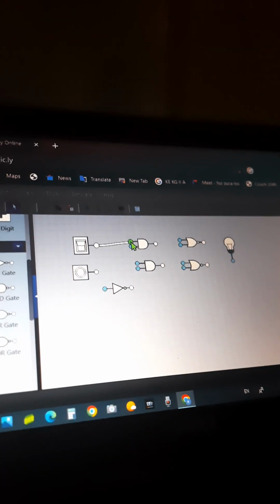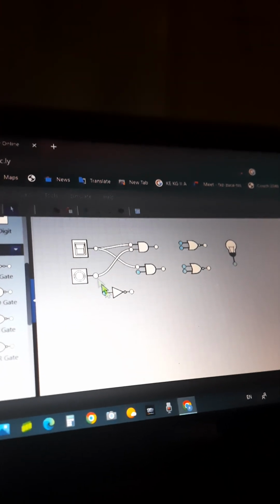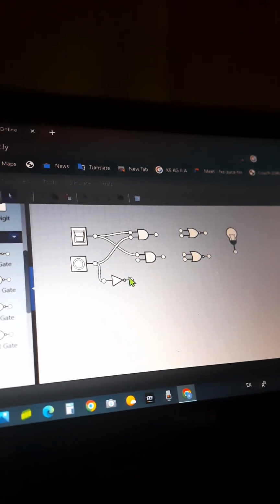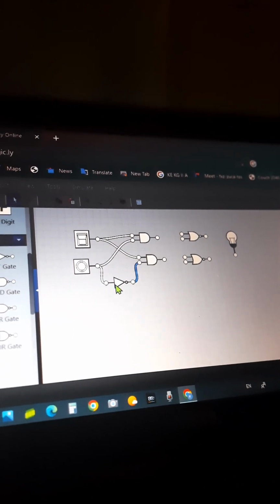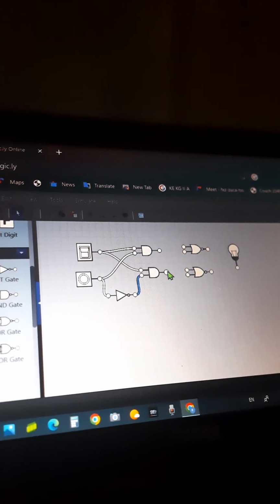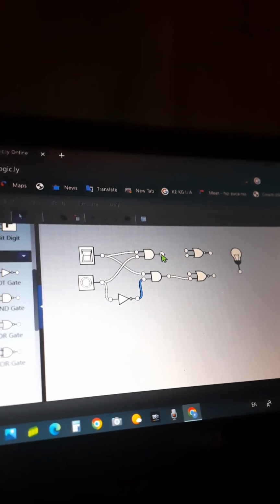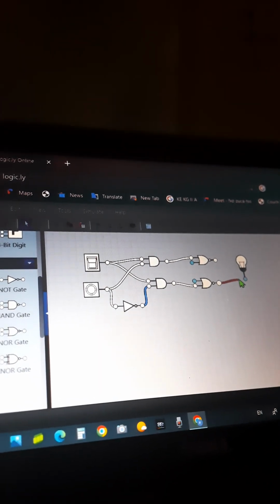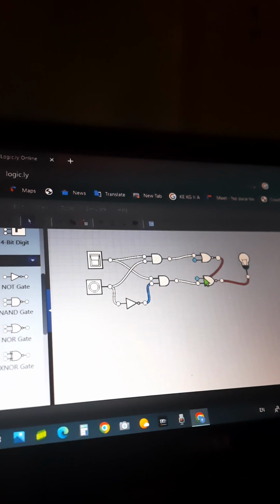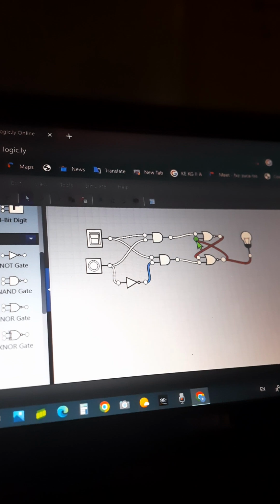So first, what do we do? We connect the switch to both of these, and then the store signal, which is our button, goes one to the NOR gate and one to the first AND gate. So here from the NOT gate the signal gets inverted and goes. So the AND gate is outputting a 0. We will place it here. So this one goes to the ramp. The next one, this one goes back, and then this one also goes here.